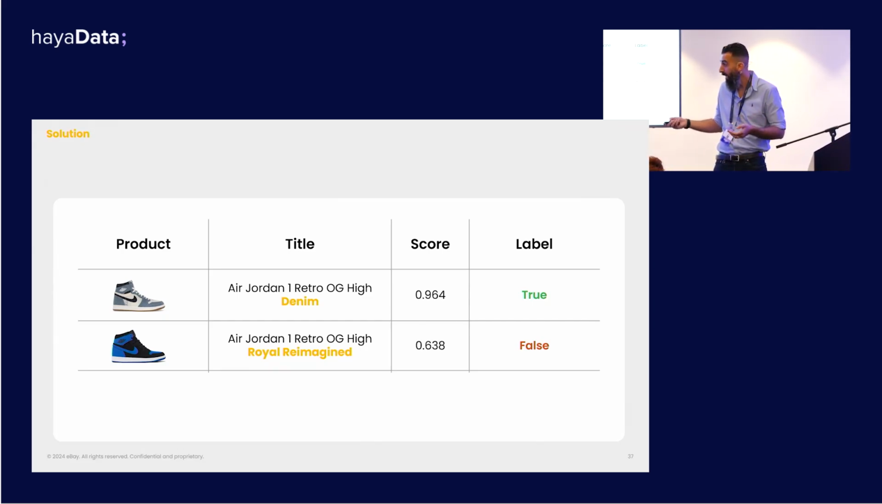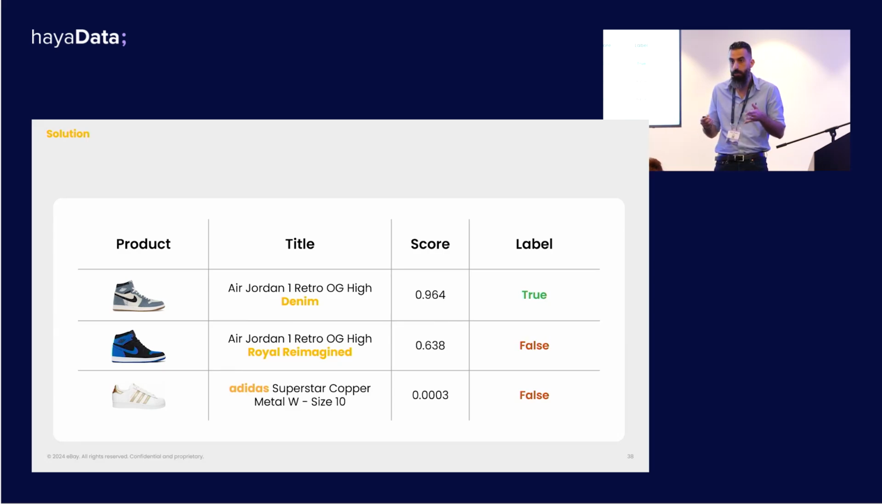And just for the sake of example, if we take a shoe candidate from a completely different brand, it will receive a score of practically 0. Okay? Perfect. So we developed this entire pipeline. It looks great, it makes sense, but how do we actually know that it works?